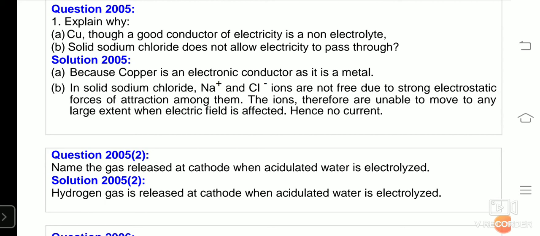And these ions are free to move to the respective electrodes, that is cathode and anode.